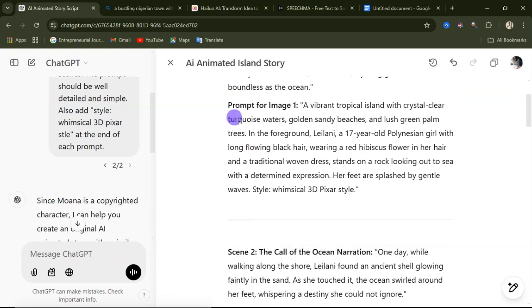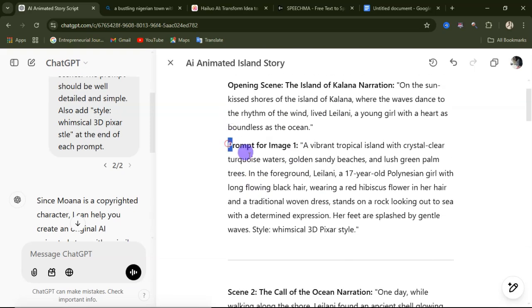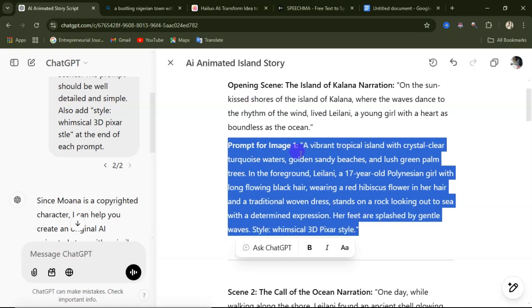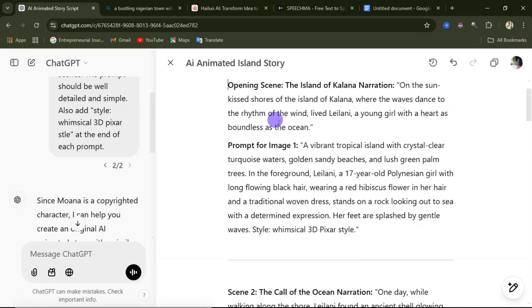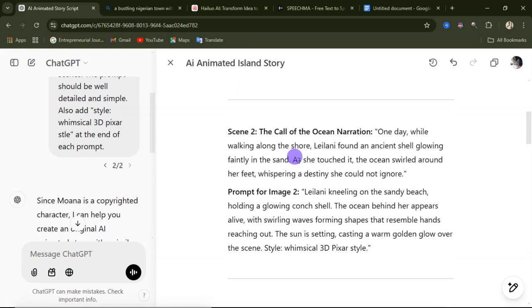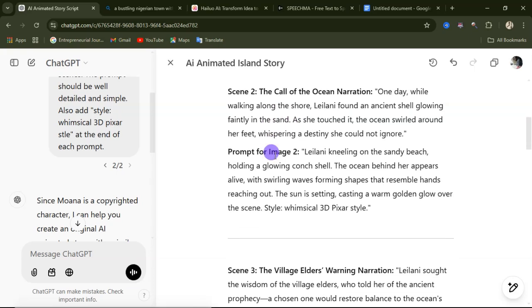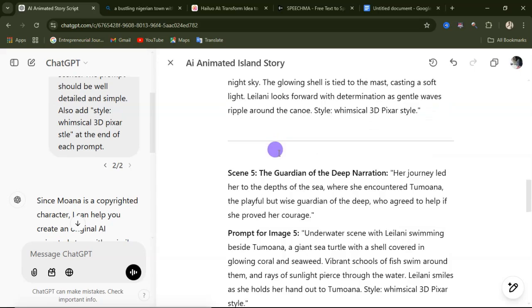So if you can see, this is the prompt that I will use to create the AI image for this scene. So I don't need to start typing in AI prompt to use for this my story. With just that simple prompt, it is going to give me this script, adding the AI image prompt that I will be needing for each of these scenes. So you can see this is the entire script.